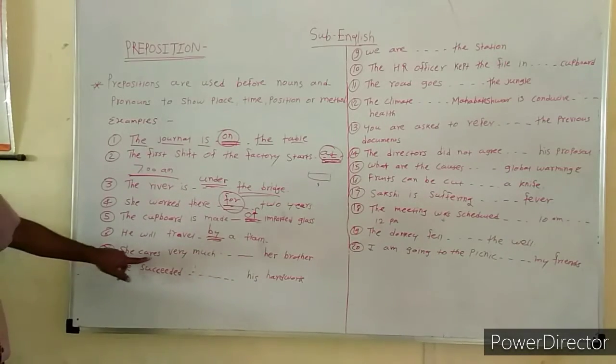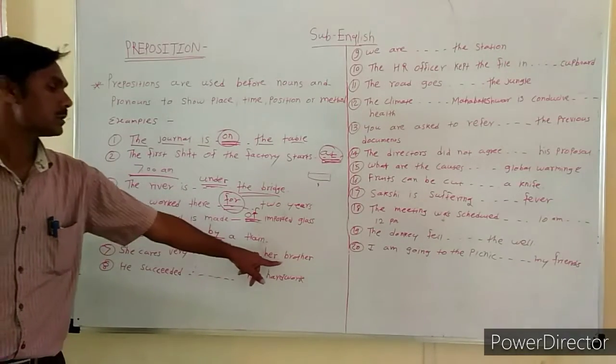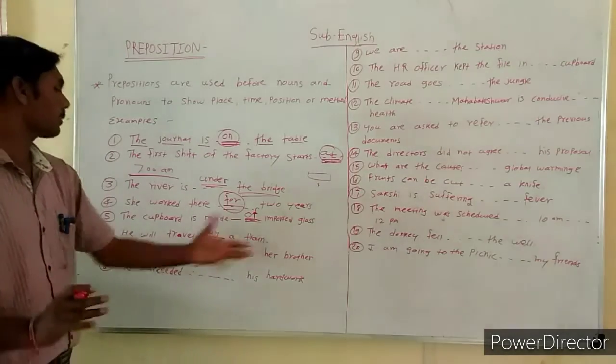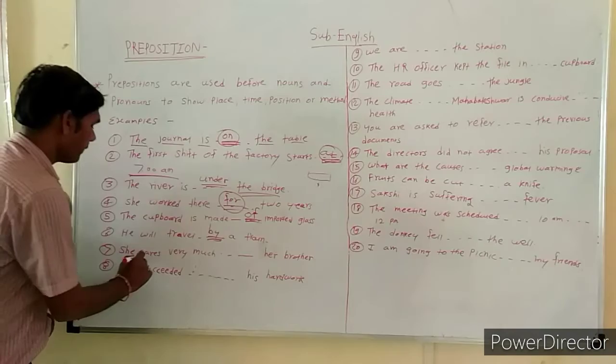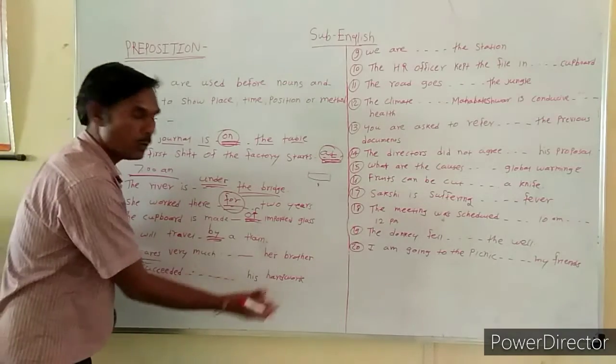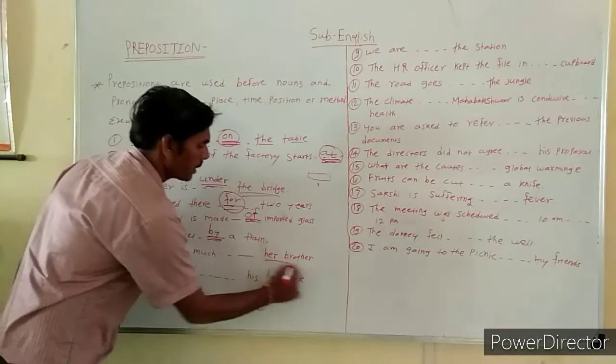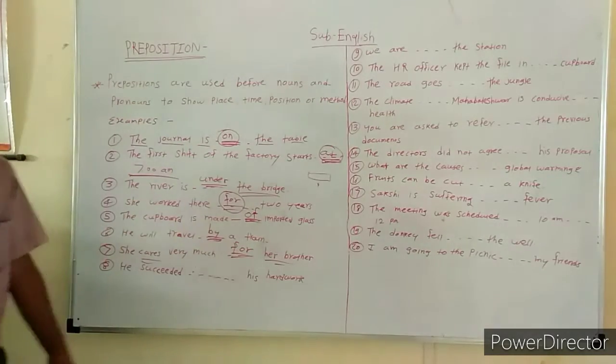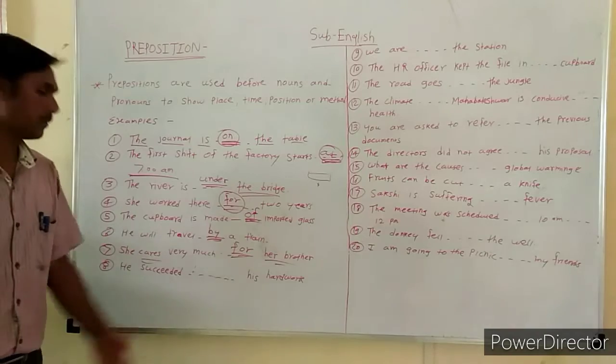Next, she cares very much dash her brother. Here there is caring, and for whom? Her brother. So for is a correct preposition here. She cares very much for her brother.